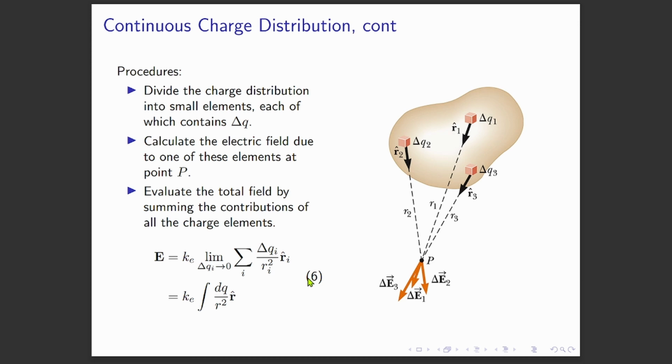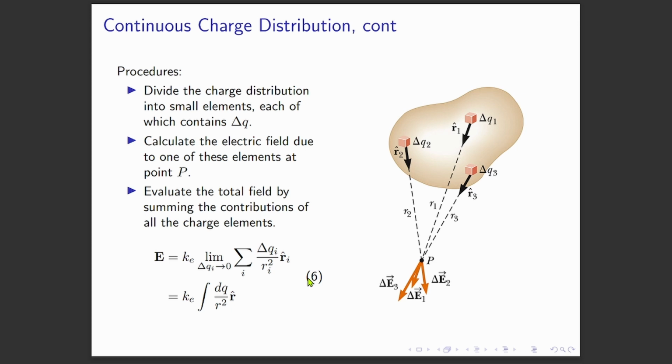If you want to evaluate the electric field, you have two approaches. The first approach is by using equation 6. Please denote that in your lecture note. Normally, we call that deriving the electric field by using Coulomb's law. And then you can also use Gauss law, which is the alternative approach.